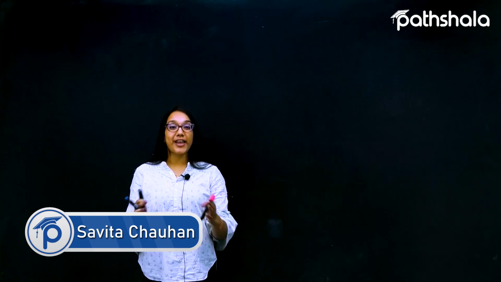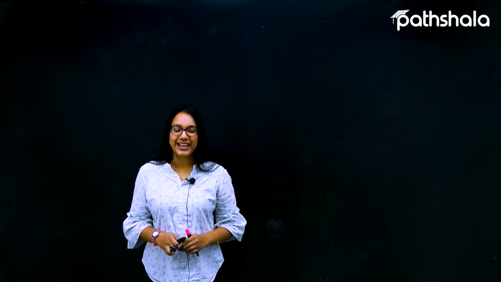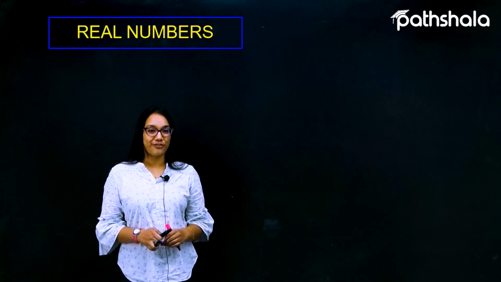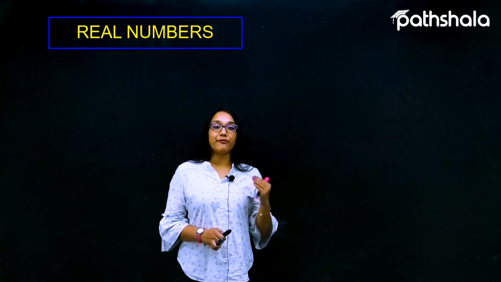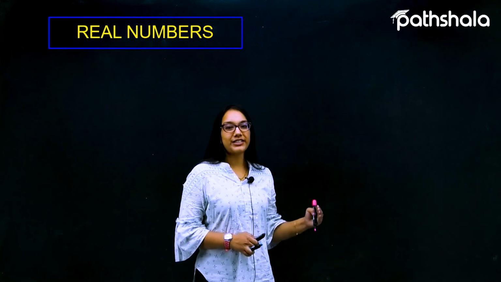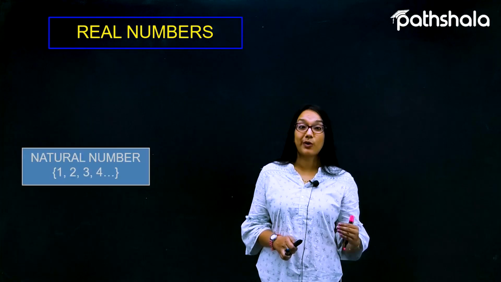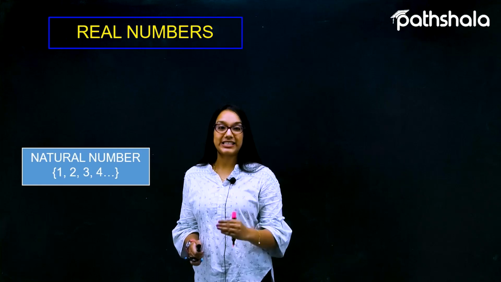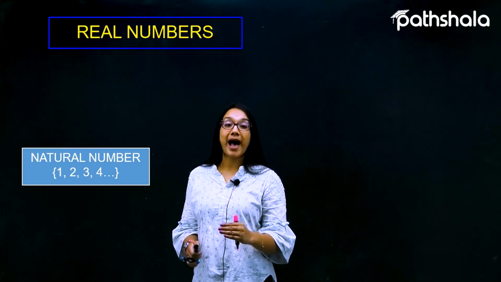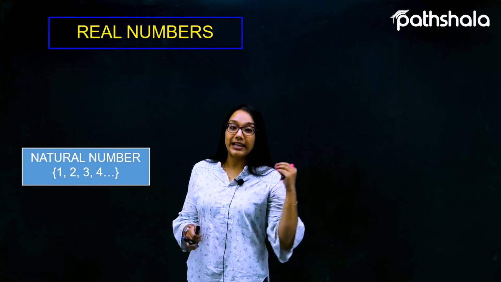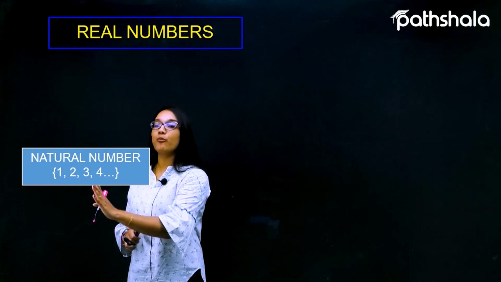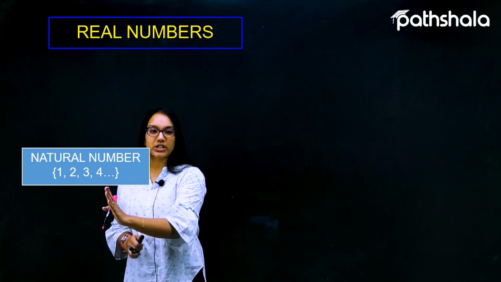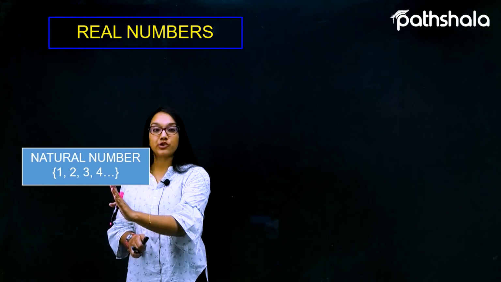Let's start with the very first chapter of class 10th, and that is nothing but real numbers. So let's start with the classification of numbers. We know that the very first kind of numbers under the classification of numbers is called the natural numbers, which are also called naturally existing numbers, or the counting numbers. The collection of numbers that starts from 1, 2, 3, 4, and so on, such a collection is called a collection of natural numbers.